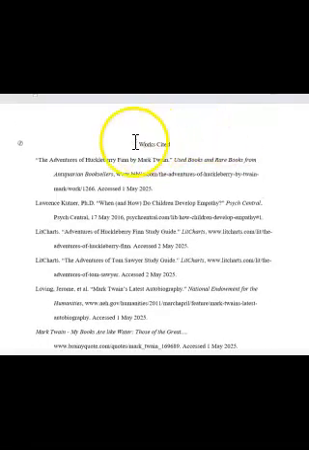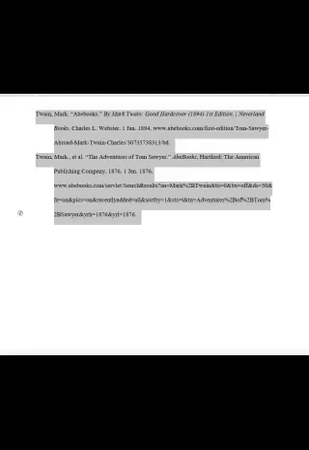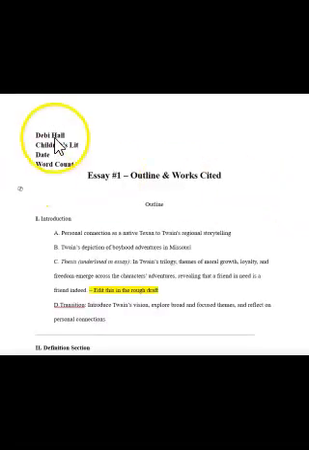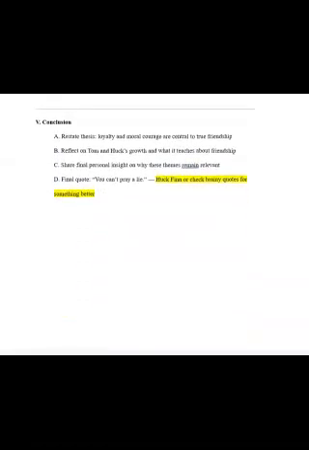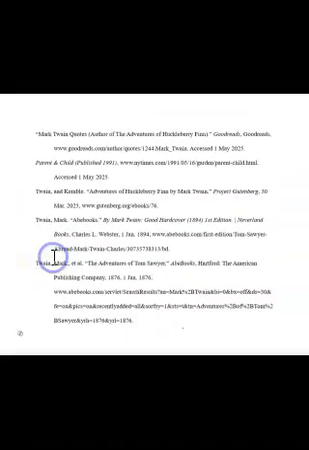And now I'm going to copy this, and I'm going to go back over to my outline page and add this to the bottom of the outline page. As you recall, this is the document that I will be submitting. So now I'm going to go ahead and paste the works cited.